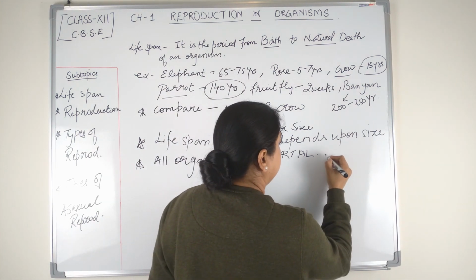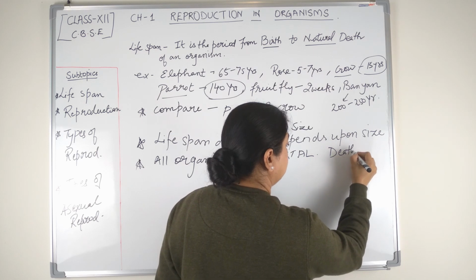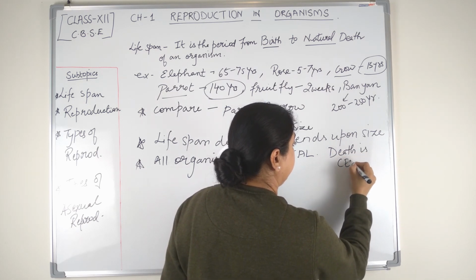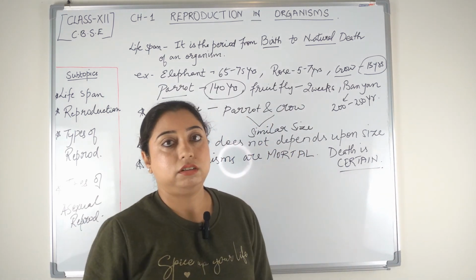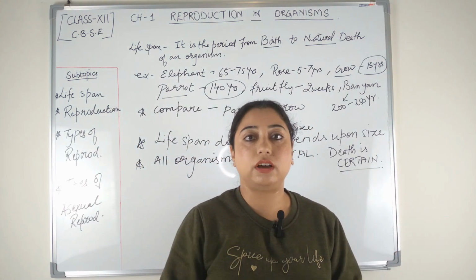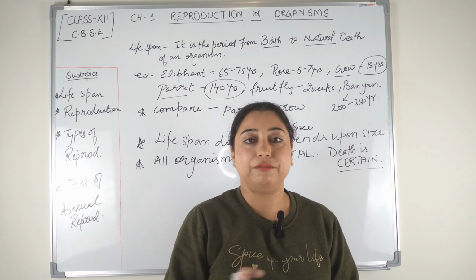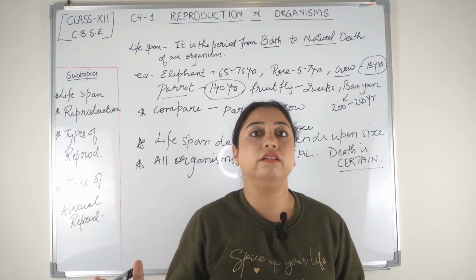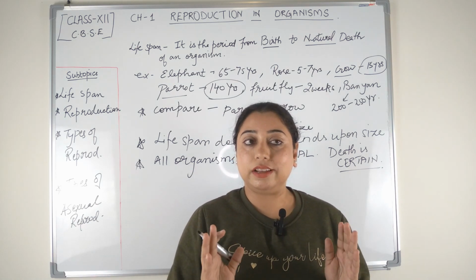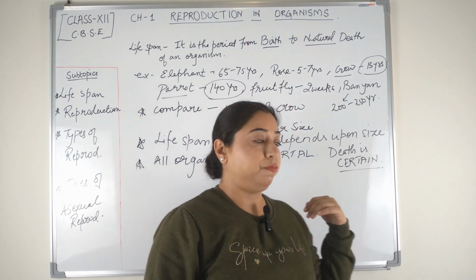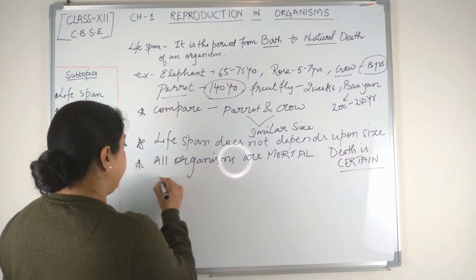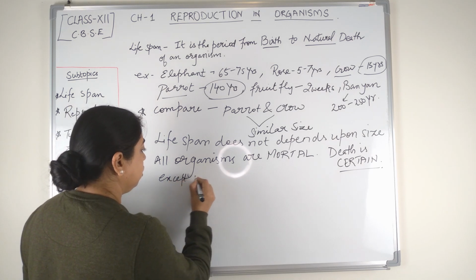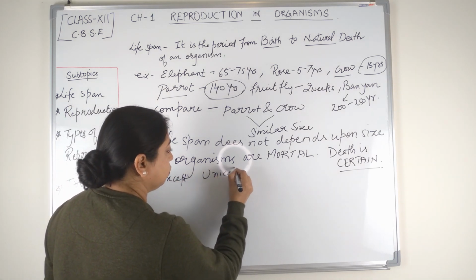Because death is certain. It is unavoidable. Death is going to come in the lifespan of every organism at the end. But there is an exception to this statement. All organisms are mortal except unicellular organisms.